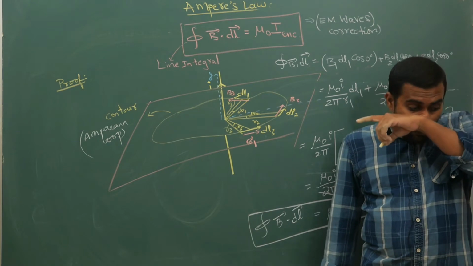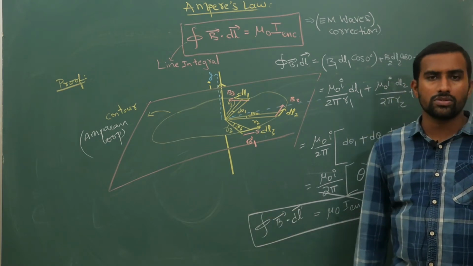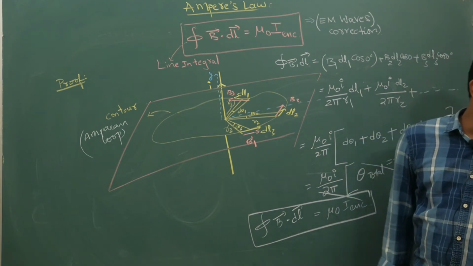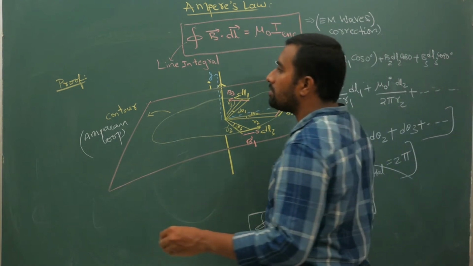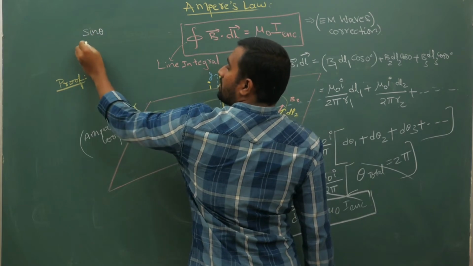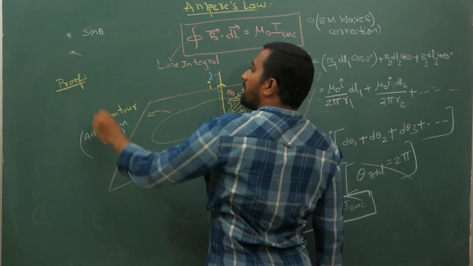Now from the Biot-Savart law also you can actually prove this result. But why did Ampere not do it? He was uncomfortable with the sin theta factor given by the Biot-Savart law. Another important issue with Biot-Savart is the ideal current element.